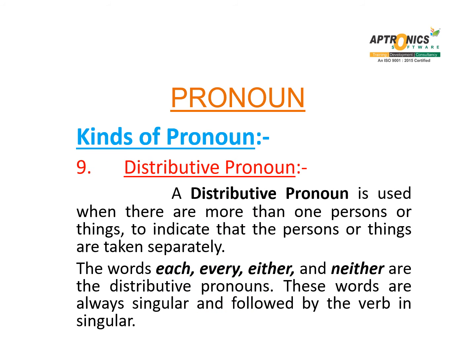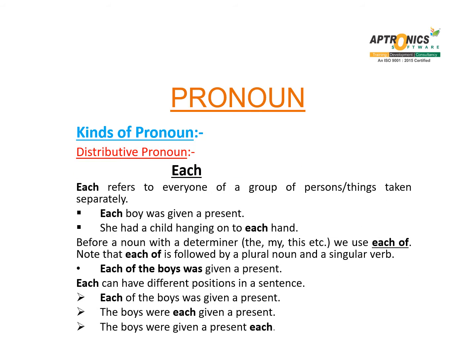Distributive pronoun. A distributive pronoun is used when there are more than one persons or things to indicate that the persons or things are taken separately. The words each, every, either, and neither are the distributive pronouns. These words are always singular and followed by the verb in singular. Each refers to everyone of a group of persons or things taken separately.